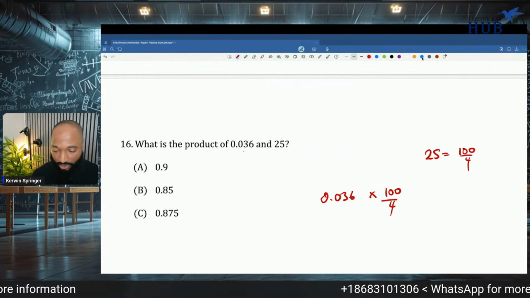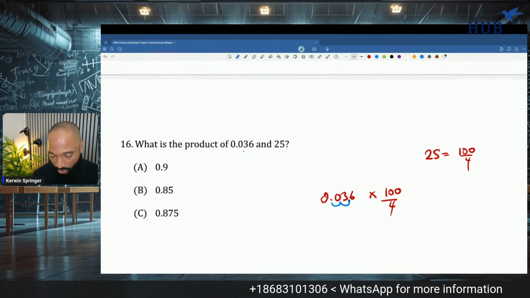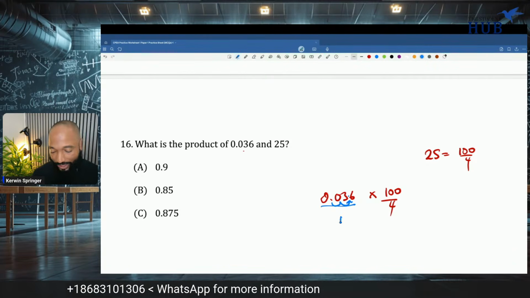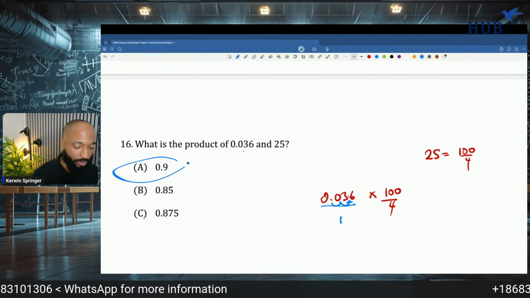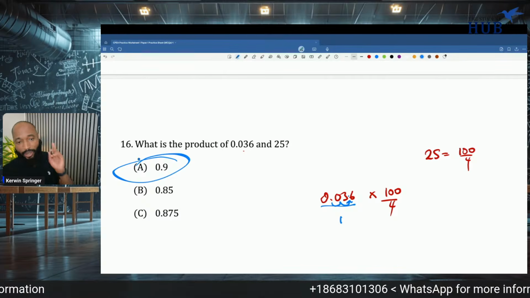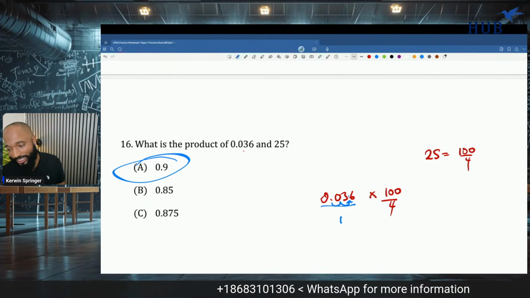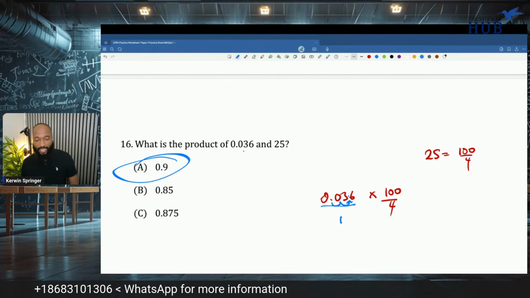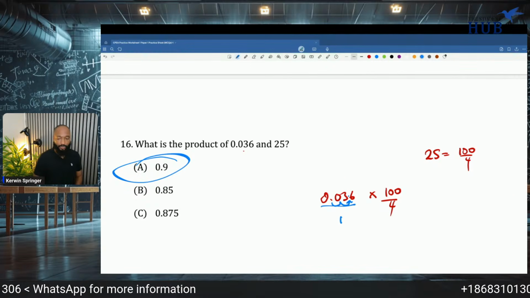And if I multiply by 100, what happens? The decimal point moves 1, 2 places, and it comes here. And all I need to do now is 4 into 3.6, so I know that's going to be 0.9. Are we cooking, ladies and gentlemen? Remember, you can't use a calculator for any of these exams, ladies and gentlemen.